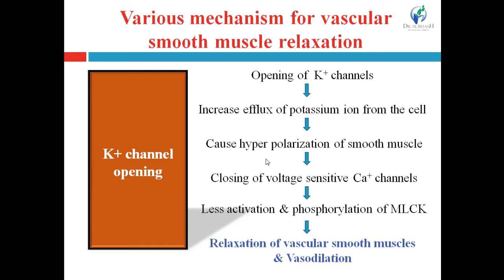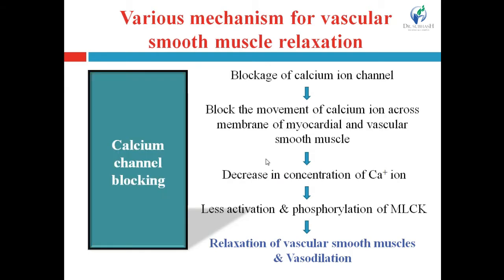These are the important basic mechanisms, that's why I am revising them here. Next one is calcium channel blocking. Drugs that block the calcium ion channel block the movement of the calcium ion across the membrane of the myocardium and vascular smooth muscles. That decreases the concentration of the calcium ion within the cell. As we know, decreased concentration of the calcium ion leads to less activation and phosphorylation of the MLCK.